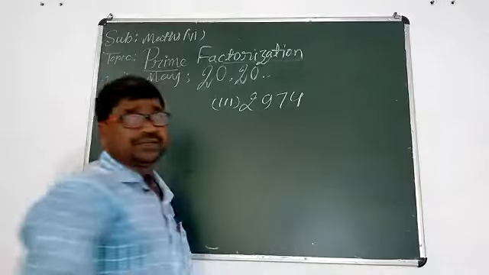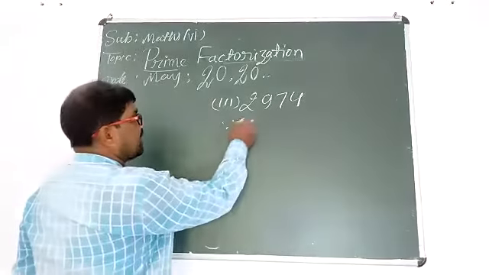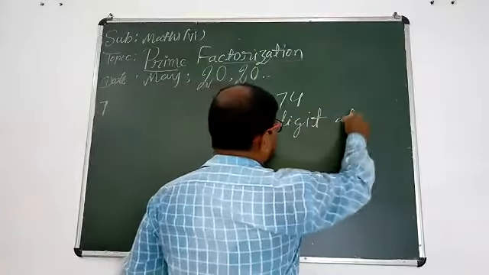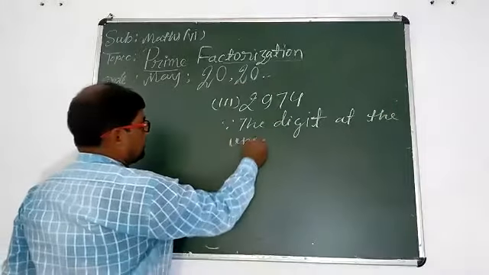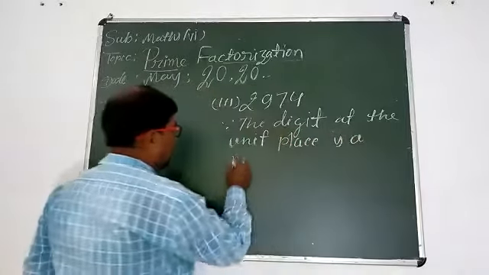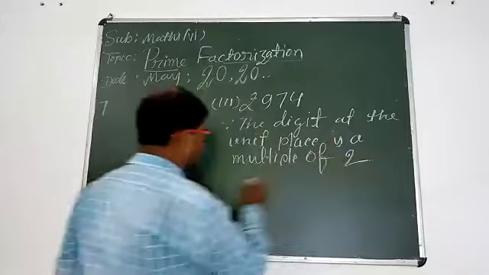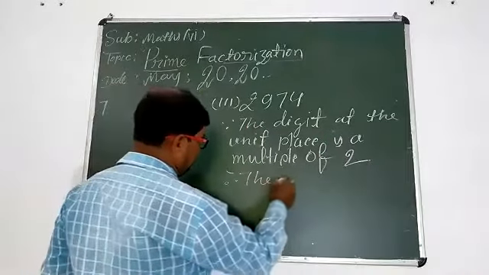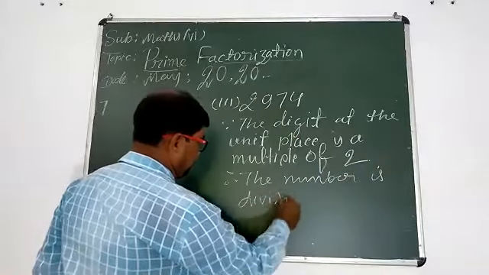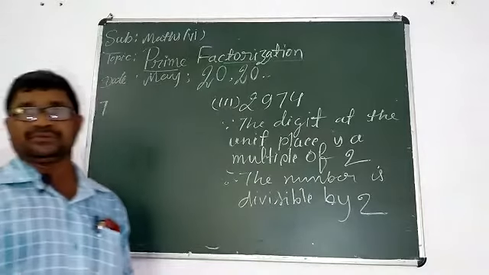This number is divisible by 2 because the digit at the unit place is a multiple of 2, so the number is divisible by 2. Understood?